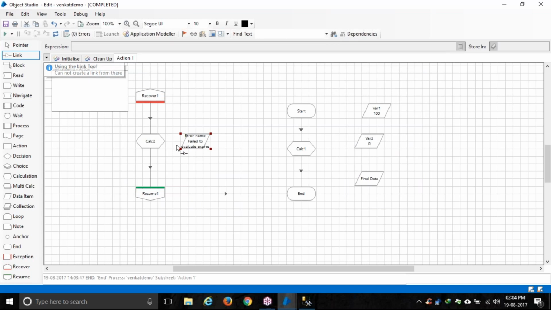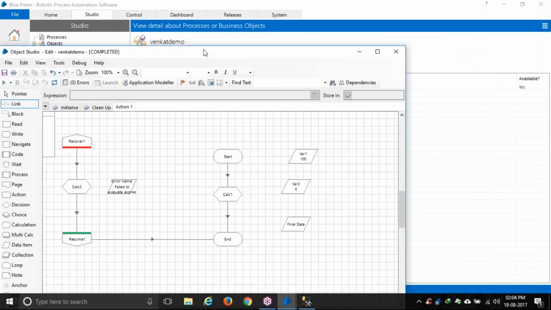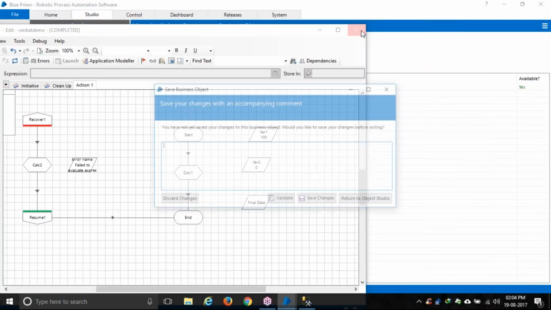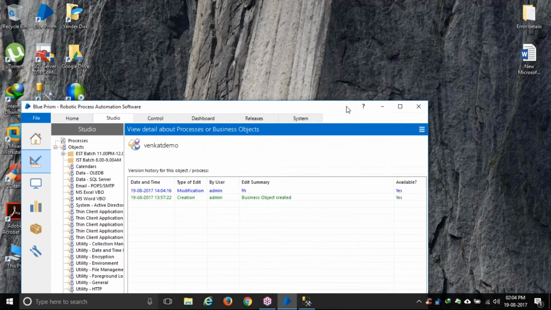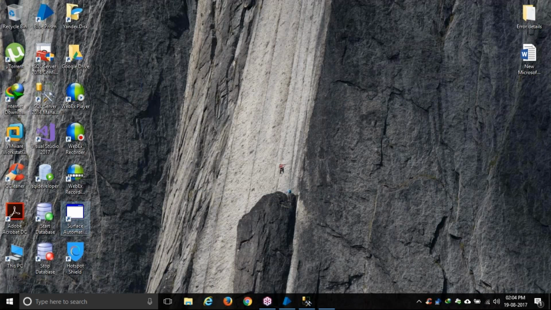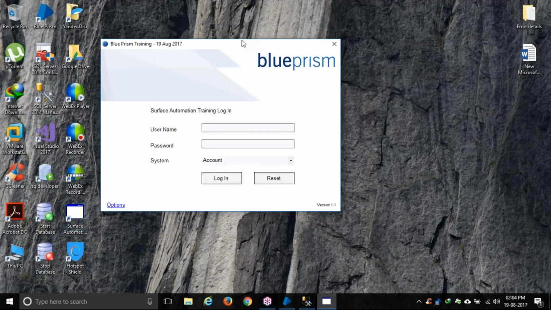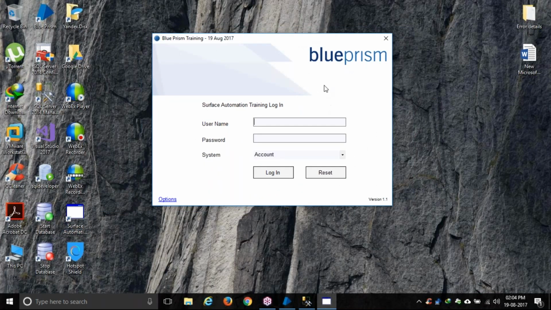Now this is a basic example. You can ask me, you gave an example of something on Amazon, which is very difficult. Of course, that will need a lot of configuration and will not be easy. But I can show you one example which I already created. I have one sample application, given by Blue Prism only for practice.